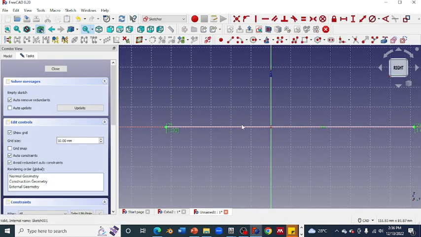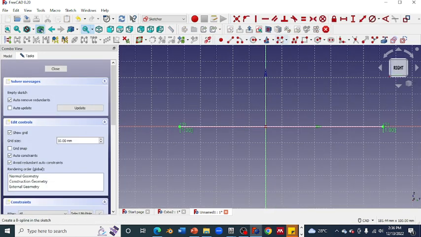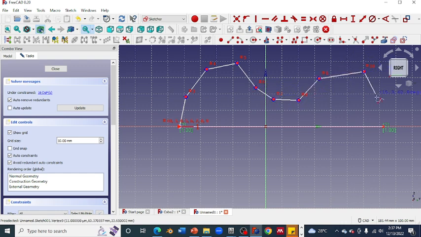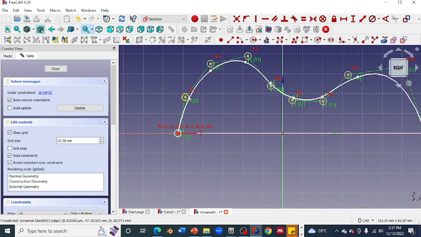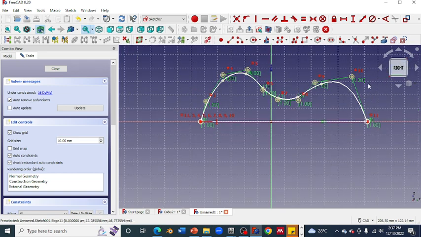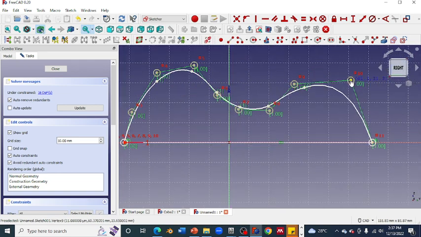Go back and make again using this B-spline, make some curves, and escape. This is the curve that we desire to get, something like a mountain shape.